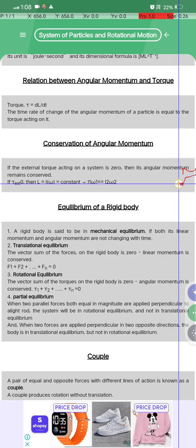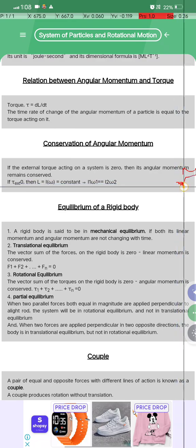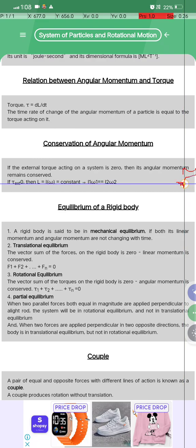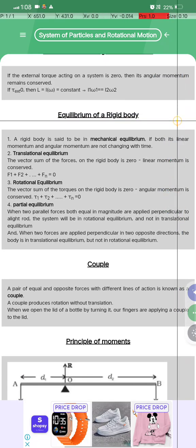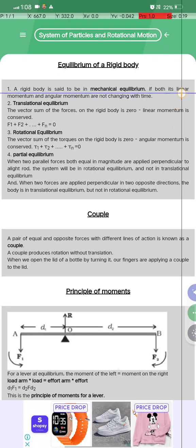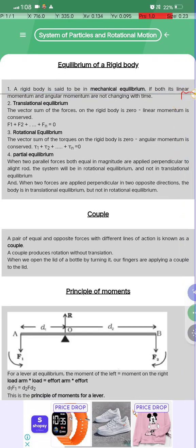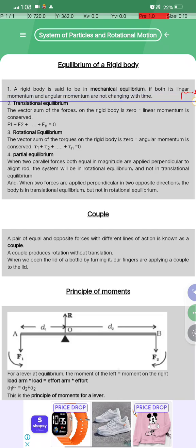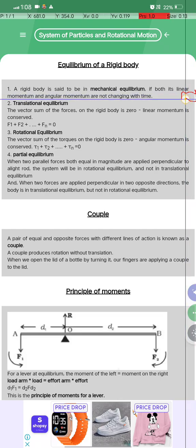Tau external is equal to zero जो होता है, then L is constant, and I1 omega1 is equal to I2 omega2. Equilibrium of a rigid body क्या होता है. A rigid body is said to be in mechanical equilibrium if both its linear momentum and angular momentum are not changing with time.